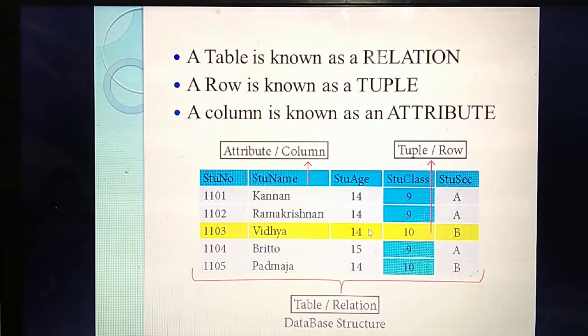Like this only, in a database all the details will be stored. Understand how in a database the data are stored in the form of tables. Tables contain rows and columns. So student number will come under the student number column, student name under name. Each and every row we are calling a record. What's the other name of row? Tuple. See this yellow color, this is one row. Then likewise a lot of rows are there. Each row we are calling a tuple or record.